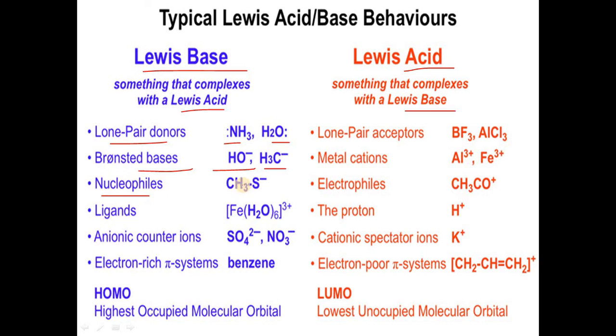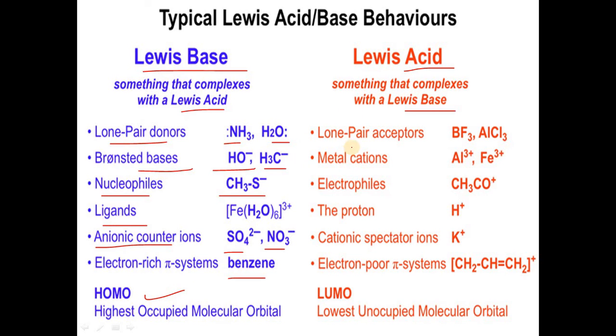Sometimes a Lewis base acts as a nucleophile, CH3S minus. Sometimes it acts as a ligand, like PH3. Sometimes anions act as a Lewis base, SO4 2 minus and NO3 minus. Electron rich pi systems, benzene, also act as a Lewis base. The highest occupied molecular orbital, HOMO, acts as a Lewis base.